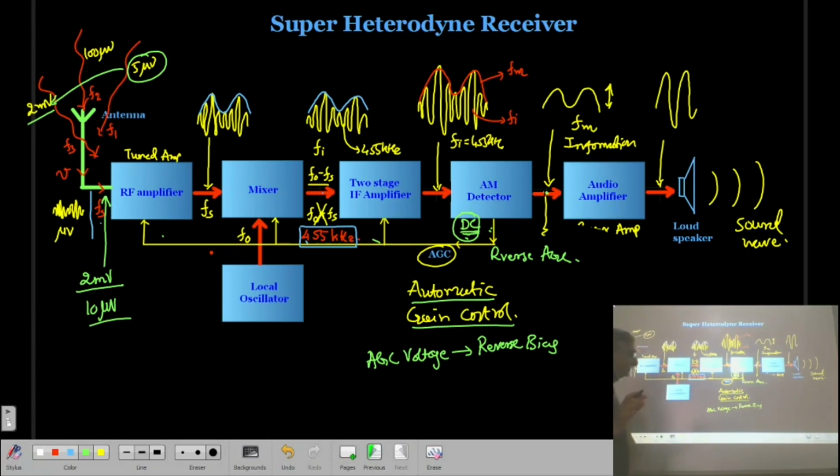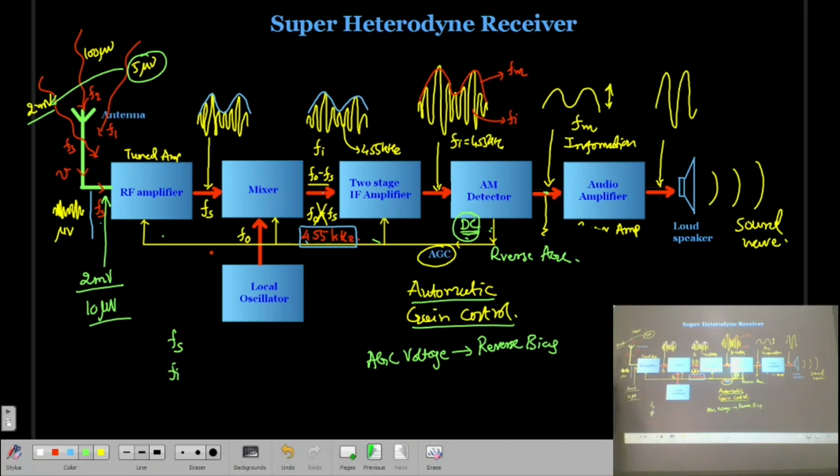So what is the advantage of the superheterodyne radio receiver? The first one: if you see, the input frequency is Fs, the output frequency is Fi.